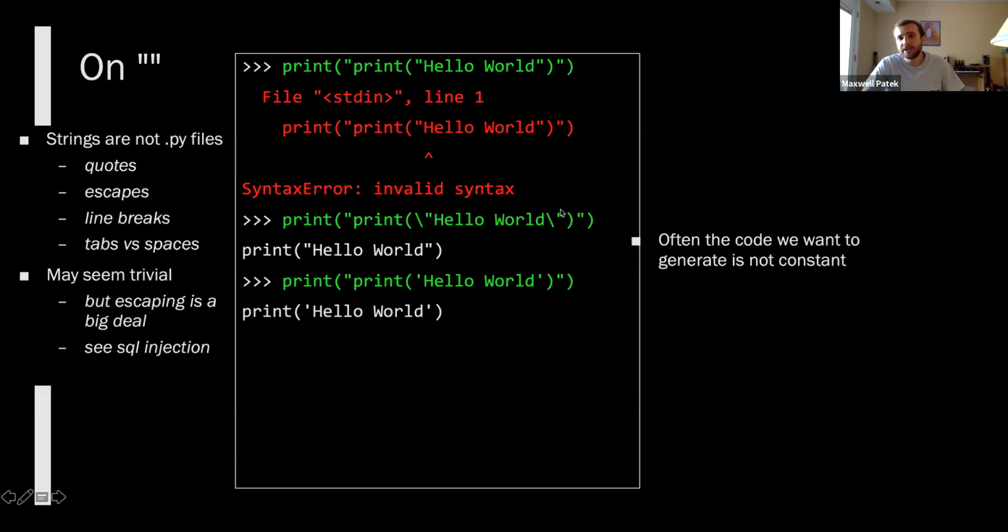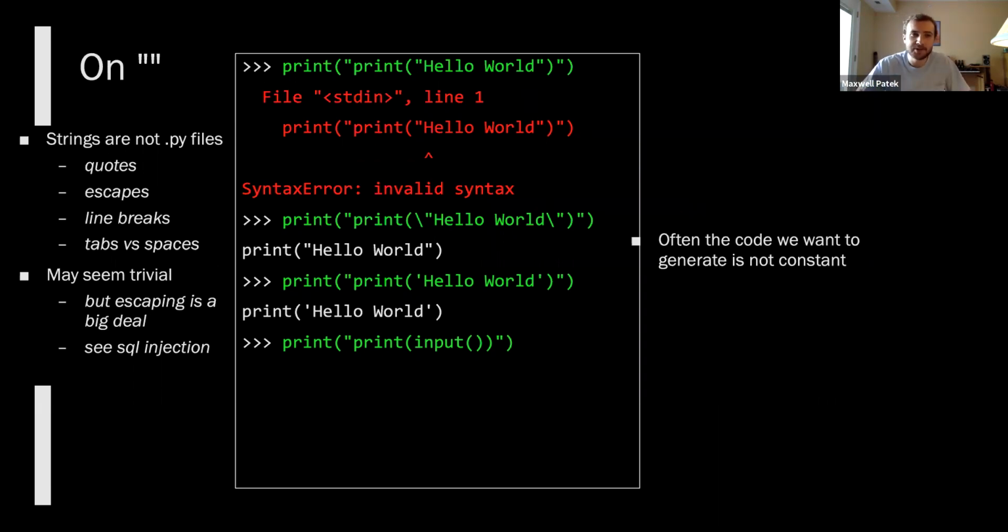So often we want to generate code that is dynamic in some way, that responds to some input at runtime, not just a constant string. So here's an example of that. We're going to print input. So we're going to print out some code that will print what the user inputs.